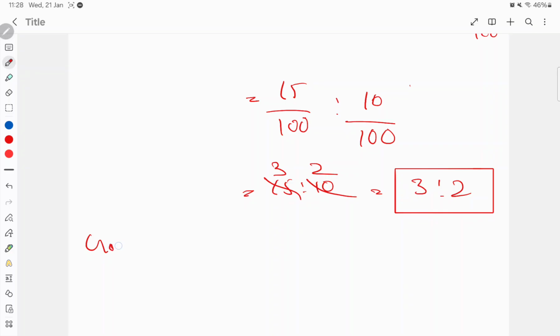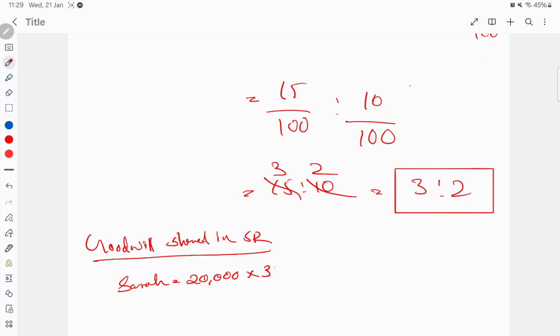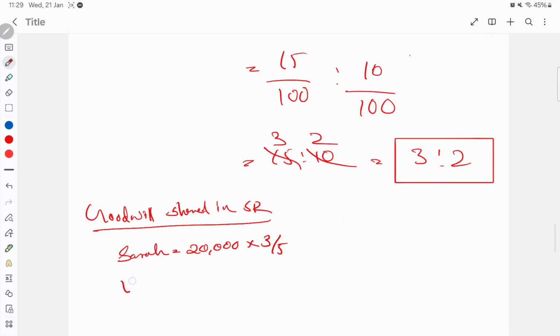So goodwill will be shared in sacrificing ratio. So that 20,000 was the goodwill brought by Tasha. So Sarah will get 20,000 into sacrificing ratio 3 by 5, and Varsha will get 20,000 into 2 by 5.